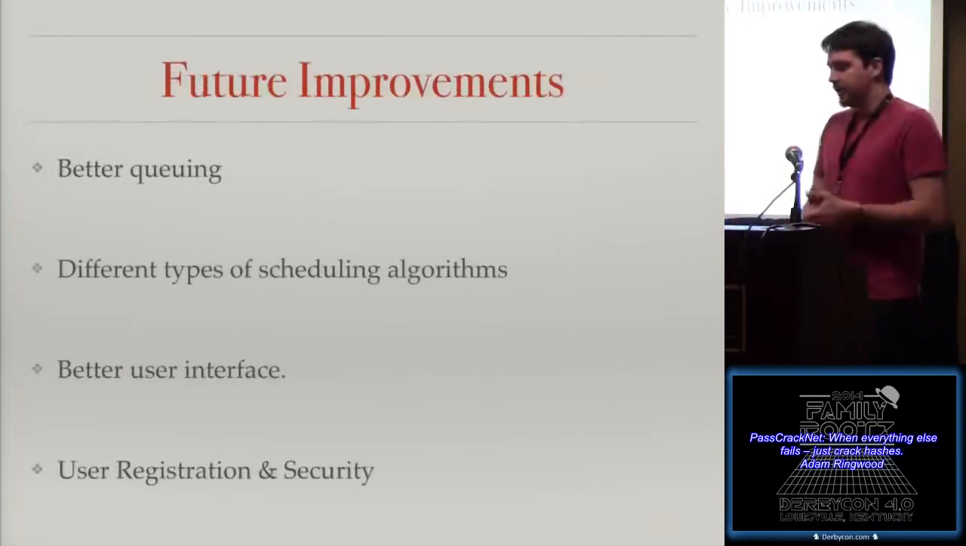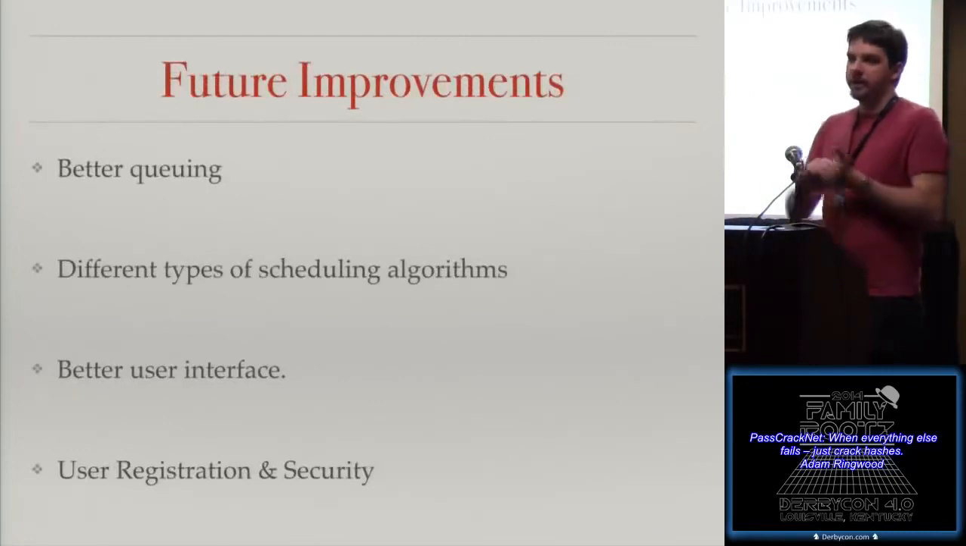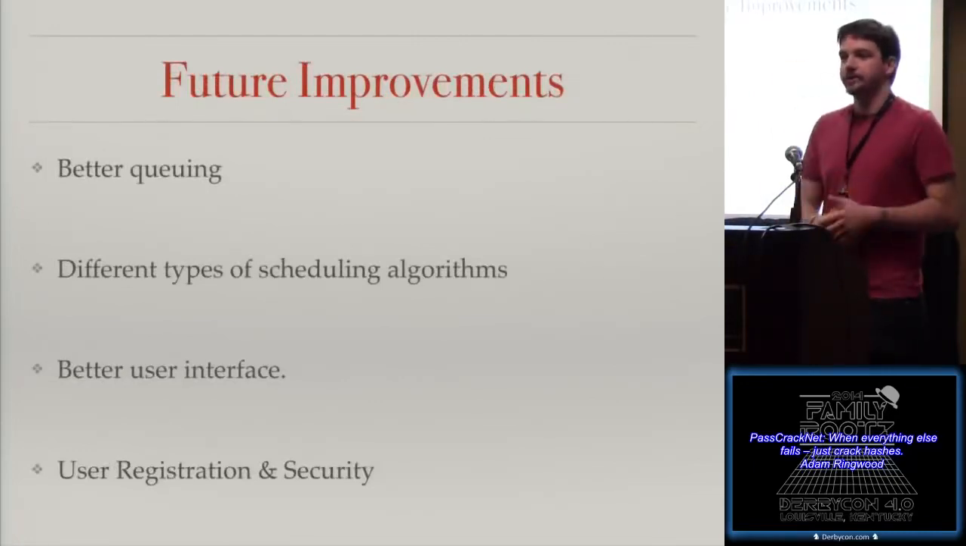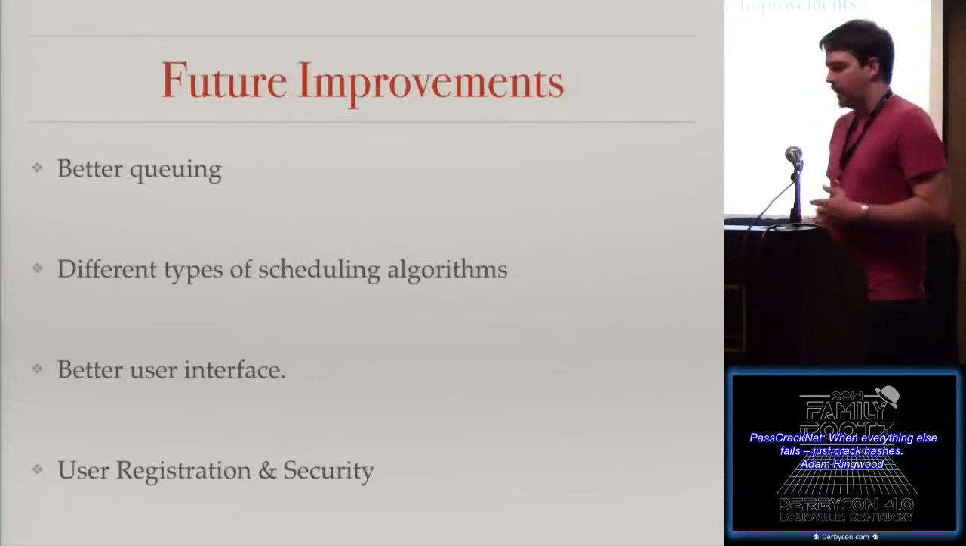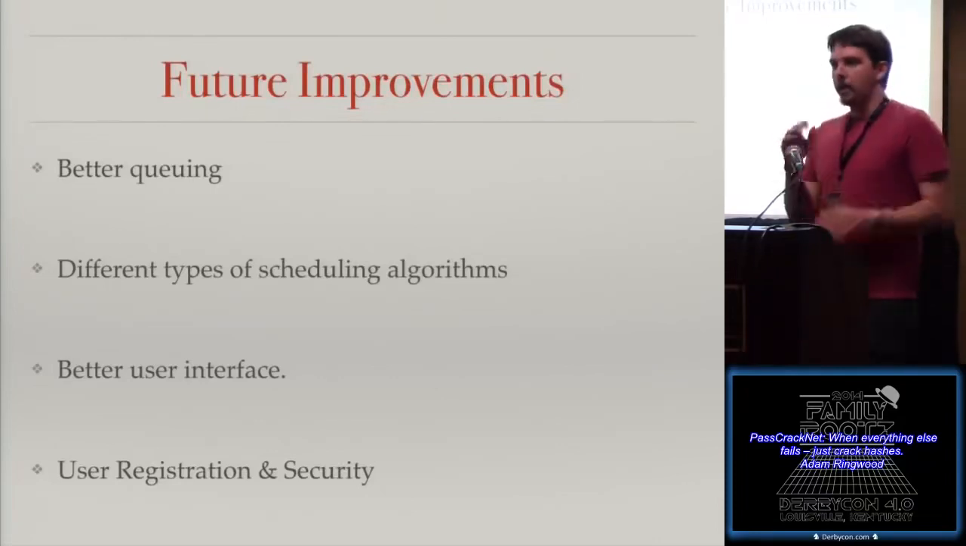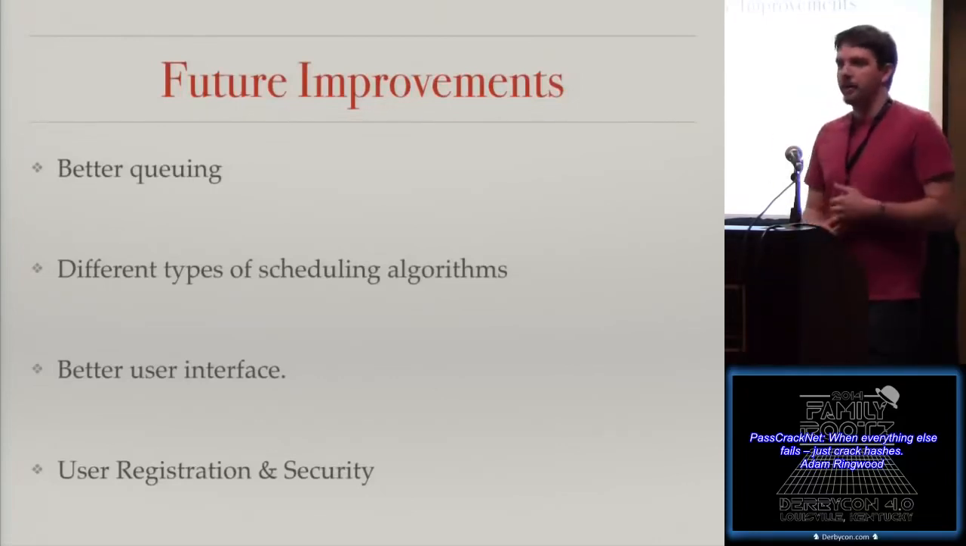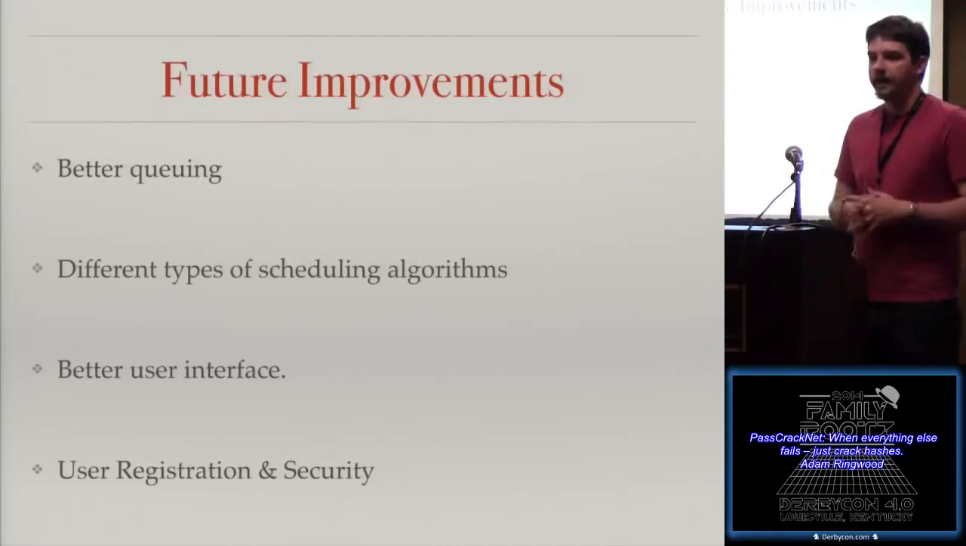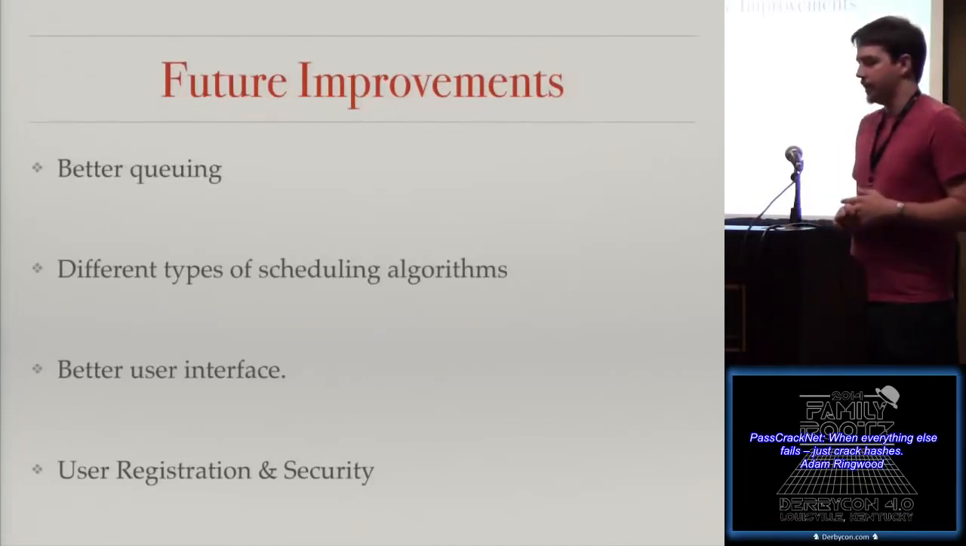Things I'd like to do with it is better queuing. Right now, it takes the first task that's been submitted and works on it until it's done, and then moves on to the second task. I'd like to implement priorities so that you don't have to pause a job manually and unpause it. Different types of scheduling algorithms, so looking at maybe round robin and equally working on all tasks that are available in the queue and that sort of thing.